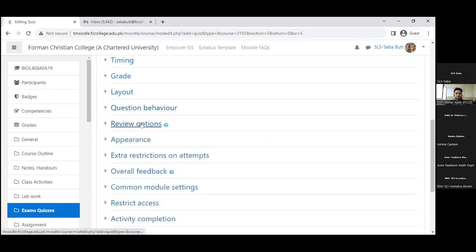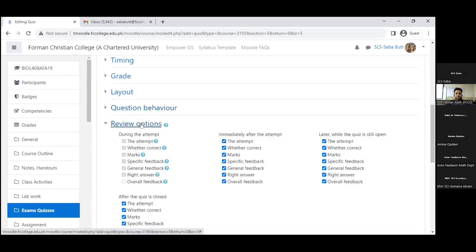Then this is also actually important. Review options: how students can review the quiz, how they can see it. During the attempt, of course, they cannot see any feedback or answers. But immediately after the attempt, when they have finished the attempt, what will they see? Because sometimes they can finish earlier. So what can they see? I preferably uncheck this. They can see only the marks, total marks. They cannot see the answers.